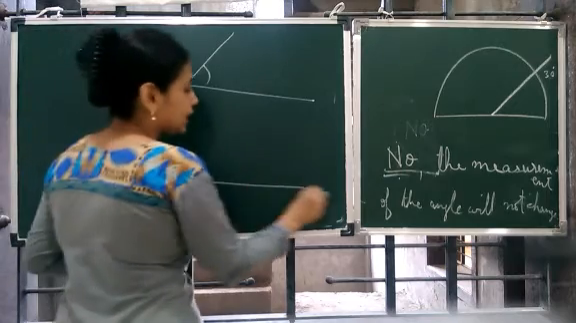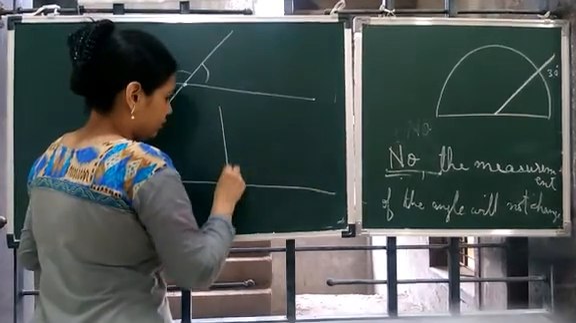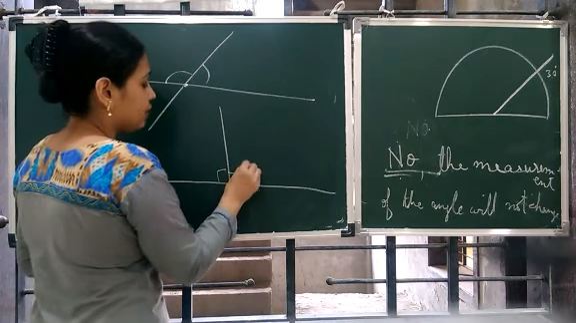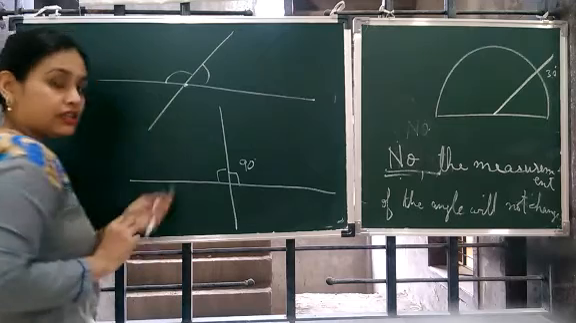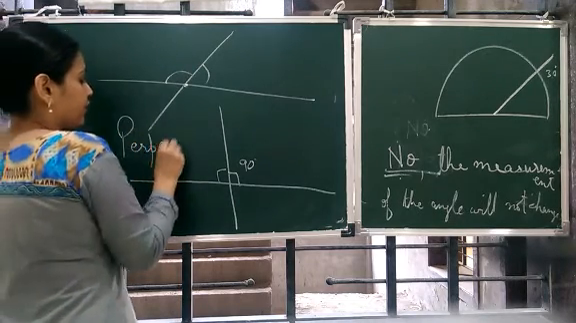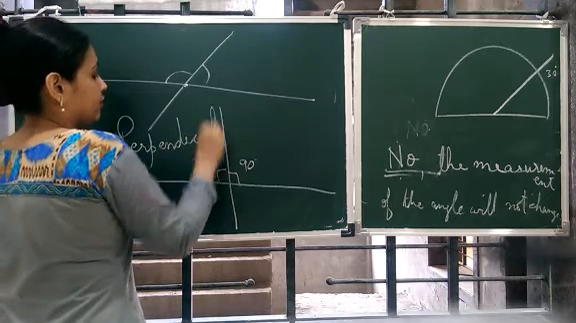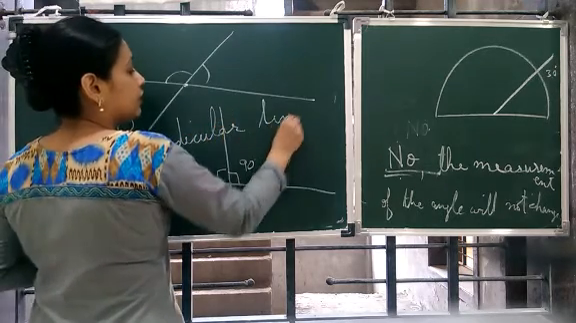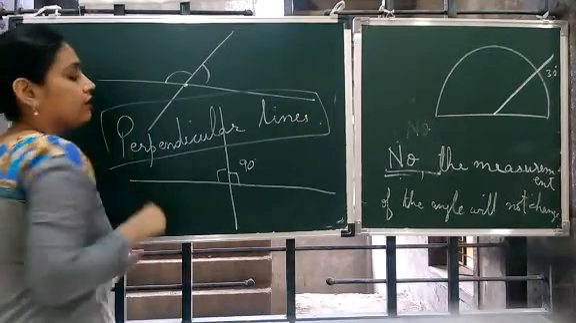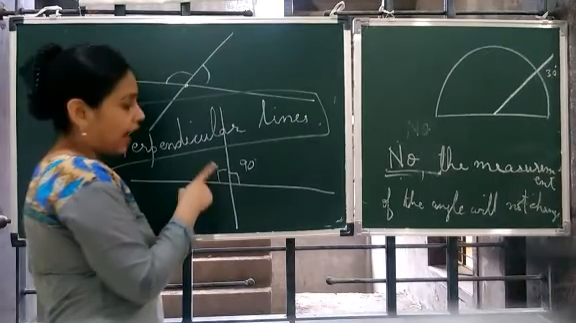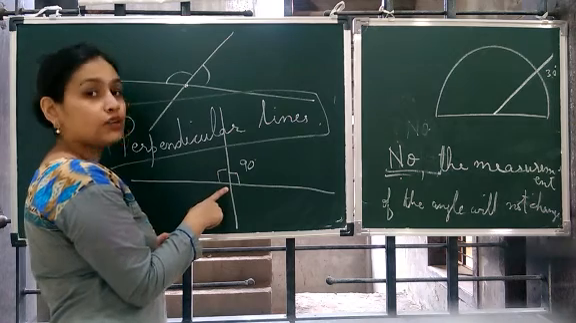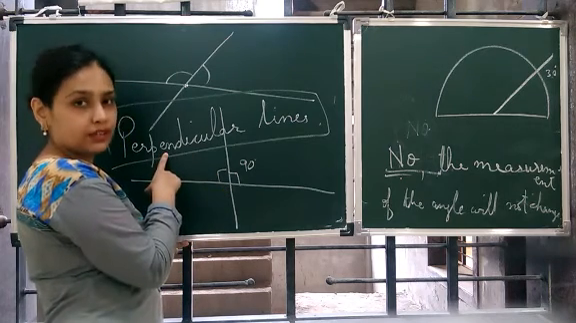Now, when two lines meet one another, forming right angles, then such intersecting lines are known as perpendicular lines. Okay, so what is a perpendicular line? Two lines intersecting one another and making a right angle. So you can say two lines intersecting at a right angle are known as perpendicular lines.